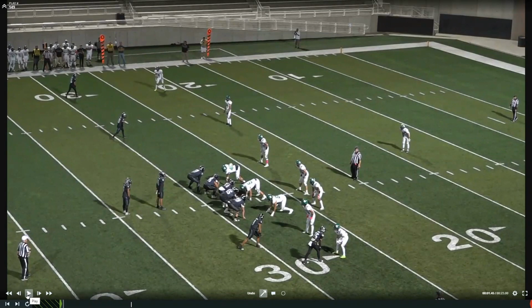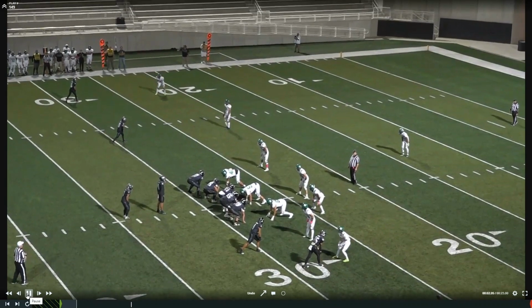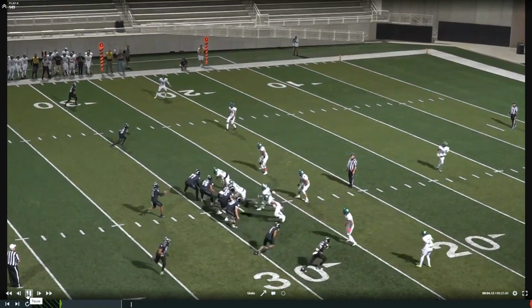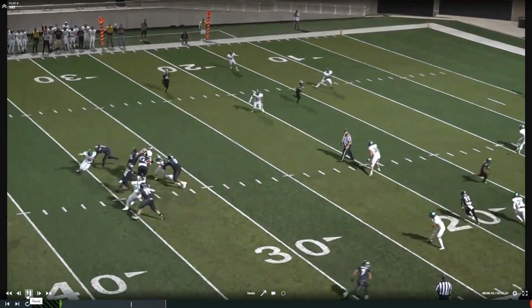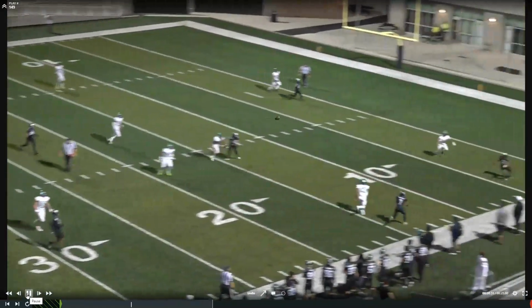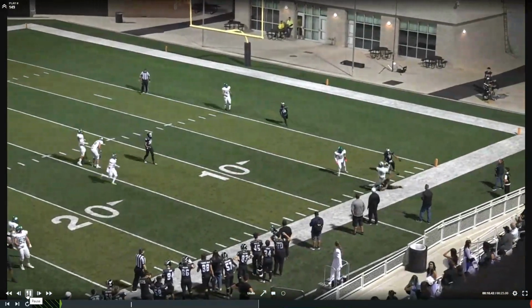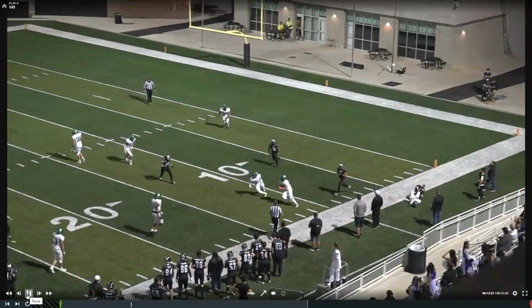Play 6 this week involves an illegal forward pass. We'll let this play out here so you can see exactly how this happens. We're going to get an interception at the sideline nearest us, and the intercepting team is going to try and make a pitch to keep the ball in bounds, and it ends up going forward.